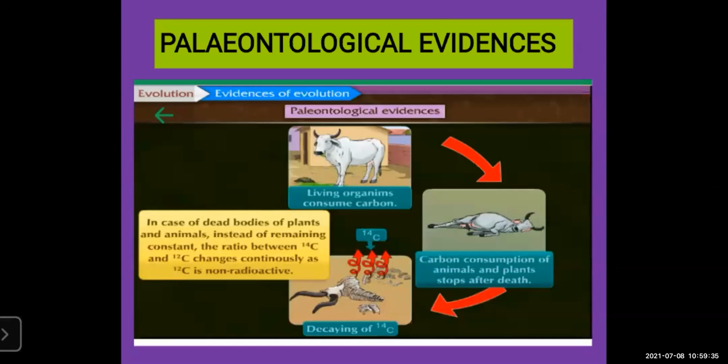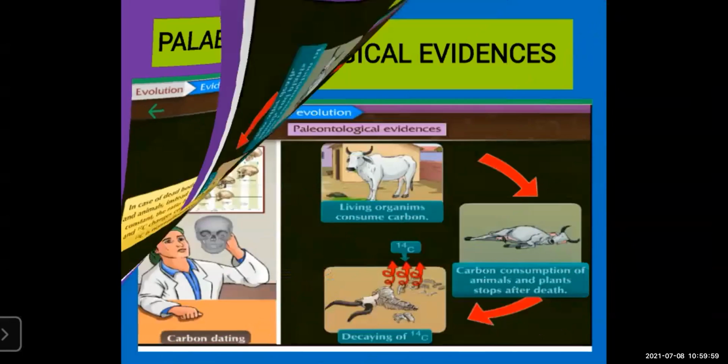There are two types of carbon, C12 and C14. C12 is non-radioactive, but C14 is the radioactive carbon. By studying the amount of radioactive carbon, we can come to know how many years ago this animal or this plant got extinct.